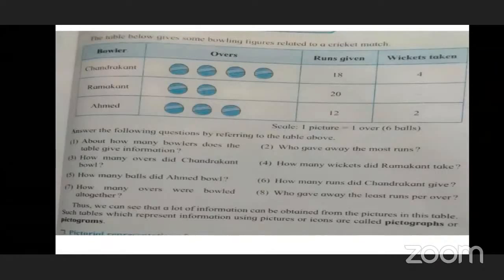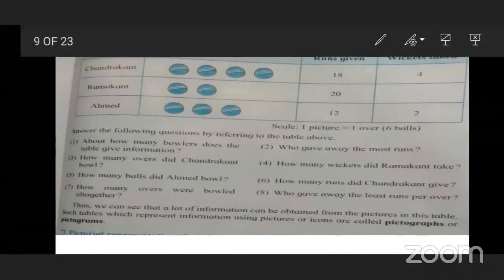We can see that a lot of information can be obtained from the picture in this table, because here there is a lot of information. Bowlers' names are given, then overs, then runs, then wickets. So we have obtained a lot of information from this picture or this table.